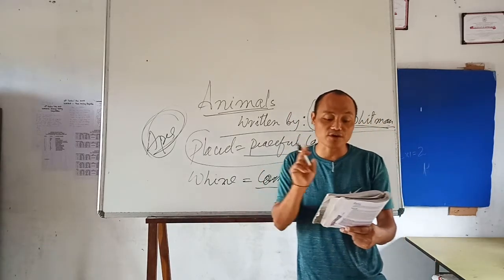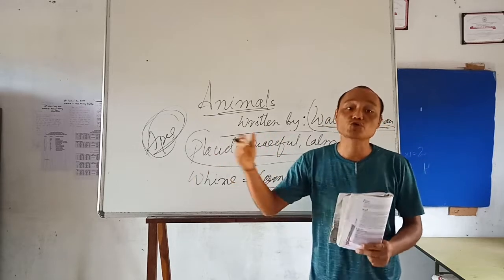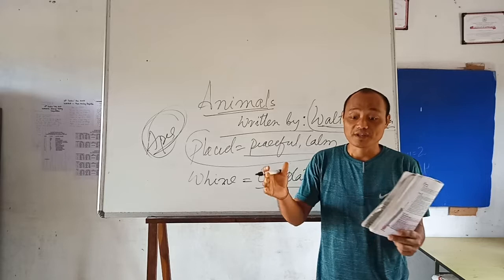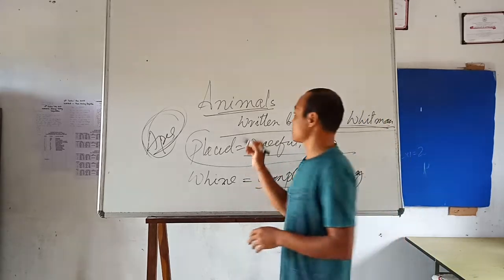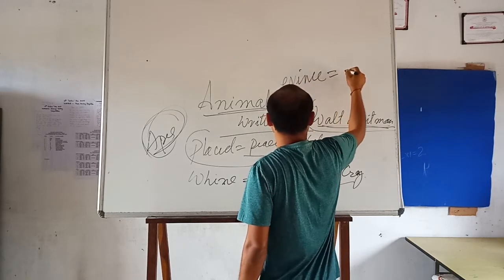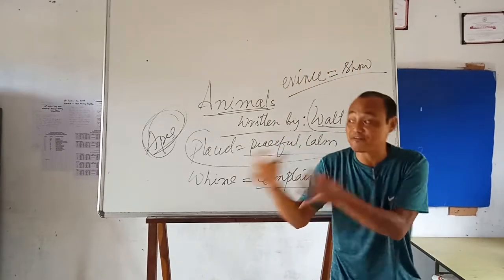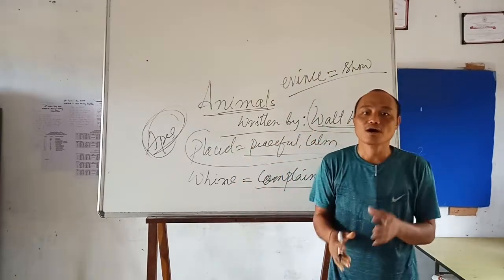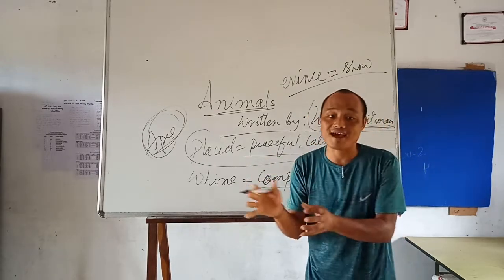Next one. "So they show their relations to me and I accept them." So when he looks at the animals, he saw clearly that they evince, E-V-I-N-C-E, evince. They show clearly what kind of natures, what a peaceful life the animals have.